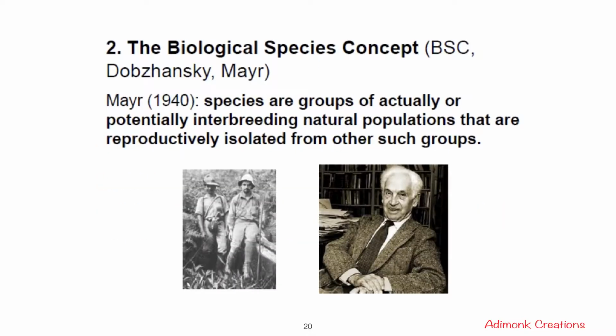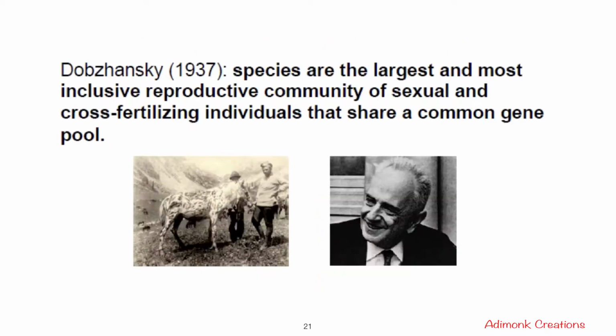And next was the biological species concept given by Dobzhansky and Mayr. Mayr in 1940 stated that species are groups of actually or potentially interbreeding natural populations that are reproductively isolated from other such groups. So they said a group of organisms that can interbreed together are of the same species. And Dobzhansky in 1937 gave a similar statement, where he said that species are the largest and most inclusive reproductive community of sexual and cross-fertilizing individuals that share a common gene pool.